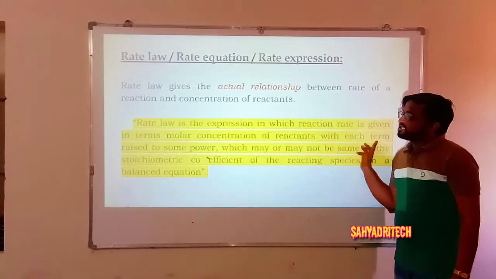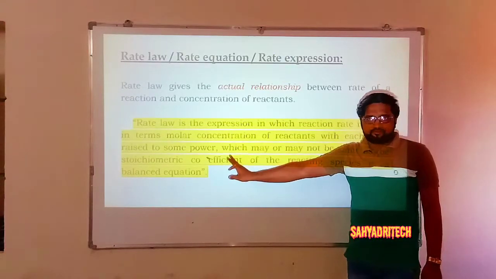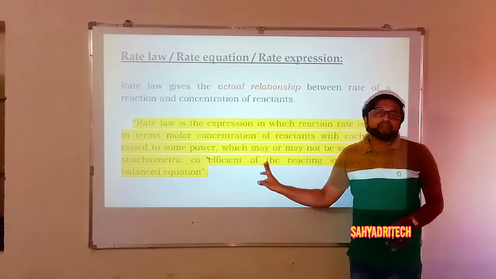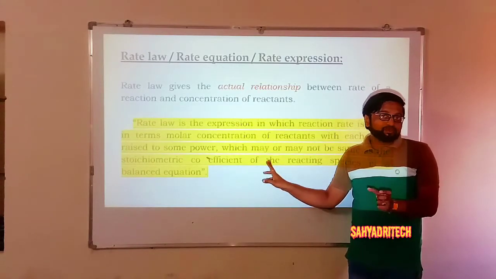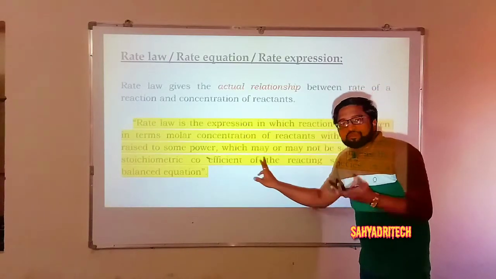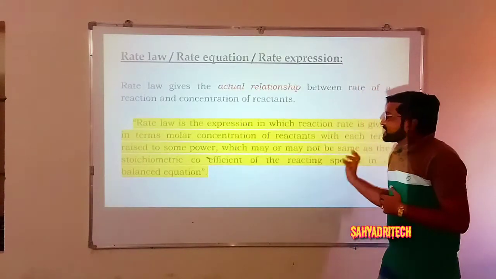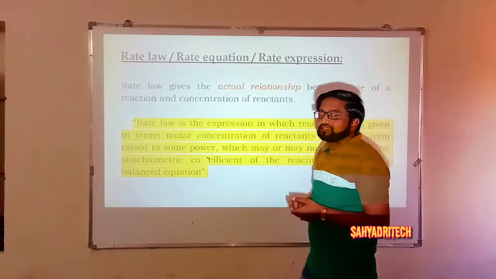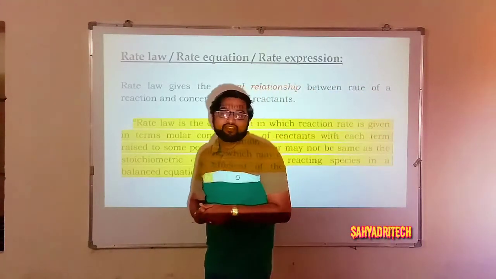Further, each term is raised to some power which may or may not be equal to the stoichiometric coefficients involved in a balanced chemical equation.